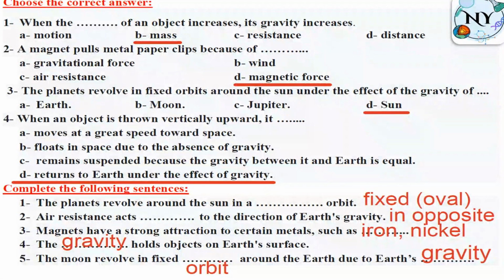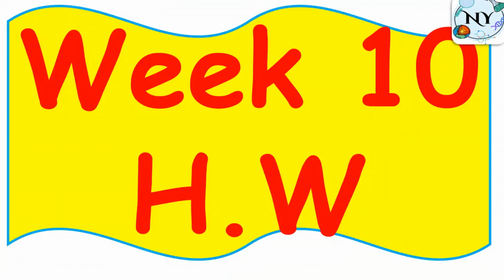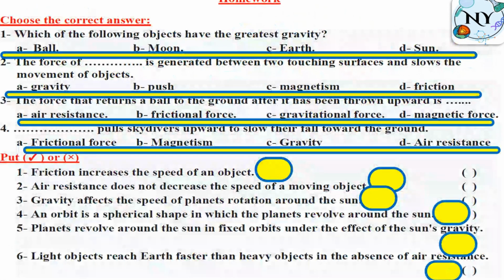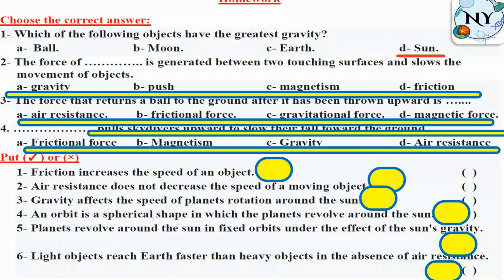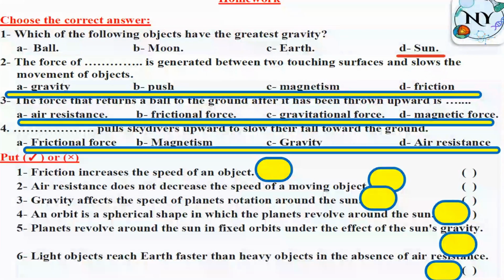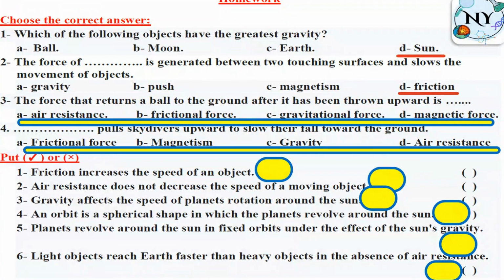Great job. Week 10 homework. Which of the following objects has the greatest gravity? What do you think? The one that has the greatest mass, the sun. The force of friction is generated between two touching surfaces and slows the movement of objects. Between two touching surfaces, not only that, but also slows the movement of objects. Friction, of course.